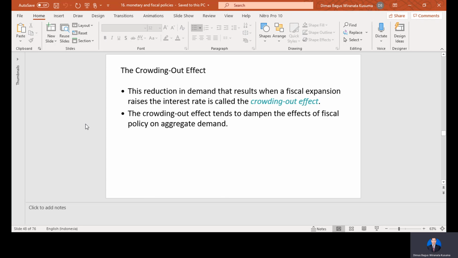The crowding out effect tends to dampen the effect of fiscal policy on aggregate demand, because in the midst of increased interest rate, the demand for lending money falls. Because of the increase of the interest rate, for sure the cost of borrowing will increase. So it will tend to dampen the effect of the fiscal policy.